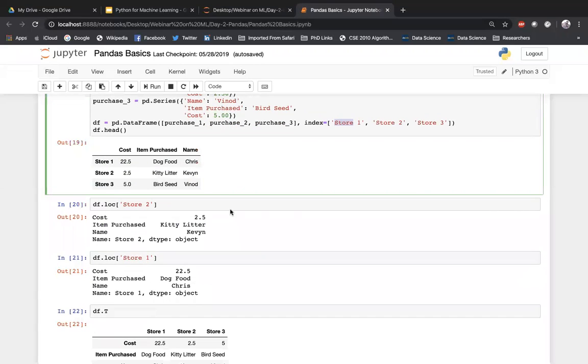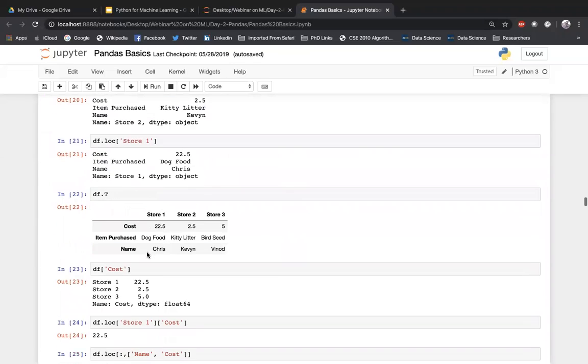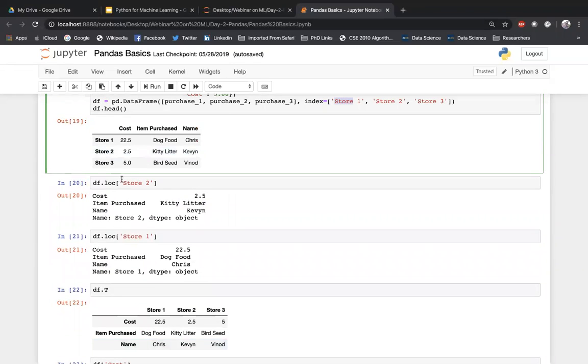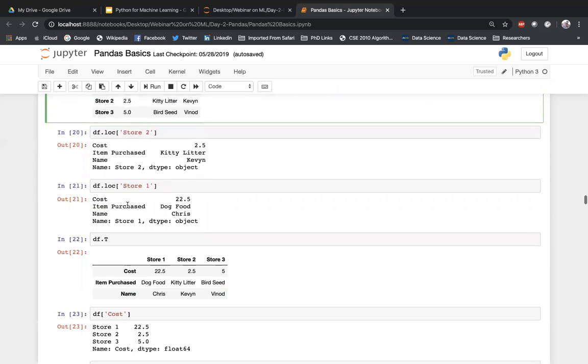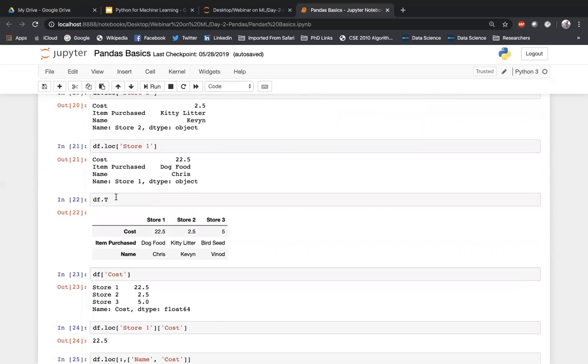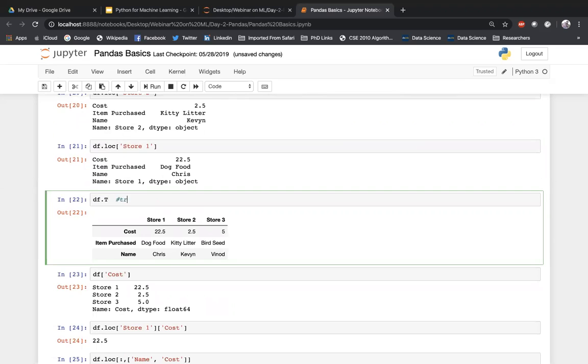Now again, accessing from a data frame is the same as what we have seen earlier in the series. So df dot loc of whatever name you're trying to mention, and that alone will be retrieved. Similarly, you can do an iloc also based on the index position. One more good function that we have here is the transpose function. This is a transpose function.